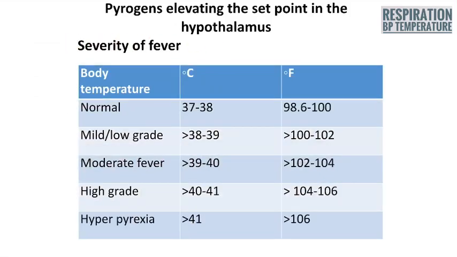These are the different levels of temperature. The pyrogen is known to elevate the set point in the hypothalamus, and therefore the heat generating mechanism will produce more heat to reach that newly high set point, the body may feel hot, and this is what is called fever. Normal temperature we already discussed.